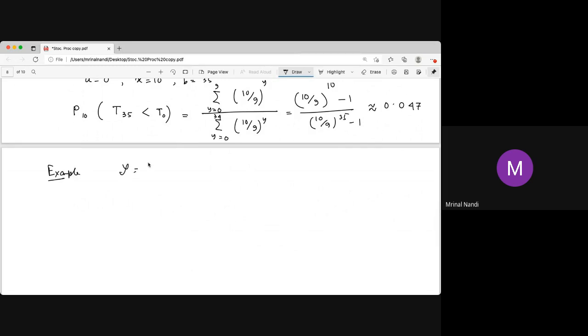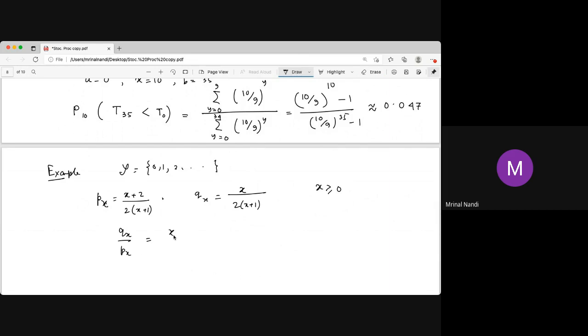So take the state space as 0, 1, 2, and so on, all non-negative integers, and px is like that. In the previous example we took px as a constant thing. Now px is not a constant thing. Px is like x plus 2 by 2x plus 2, and qx, just an arbitrary example, is x by 2 into x plus 1. So if we add this, that must be 1. So rx equal to 0 for all x positive.